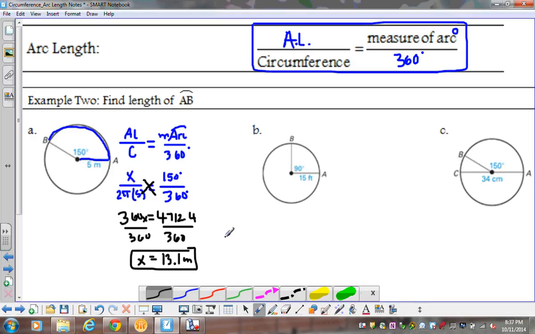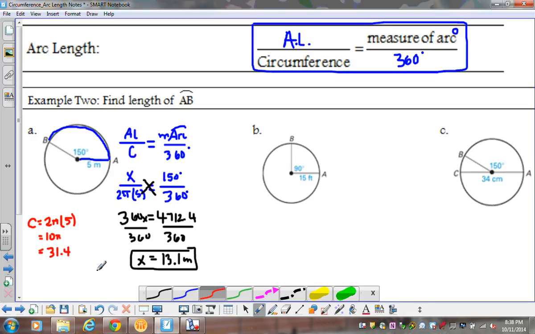All right. Now, let me reiterate. Arc length is a piece or a fraction of your entire circumference. So if I were to actually go out and find my entire circumference, let me just put that over here. My circumference, we said, was 2 pi r. You don't have to do this, it's already in the equation, but I'm just going to talk about this.